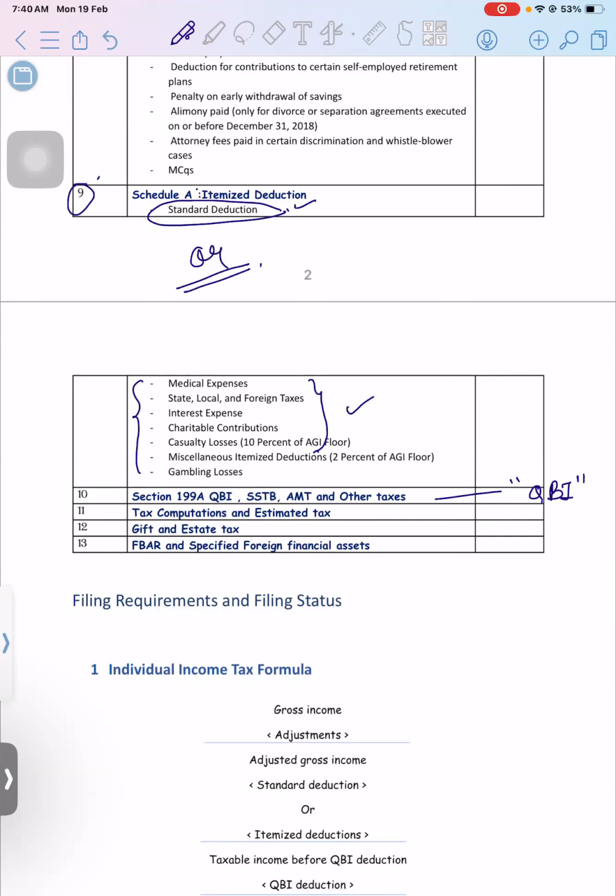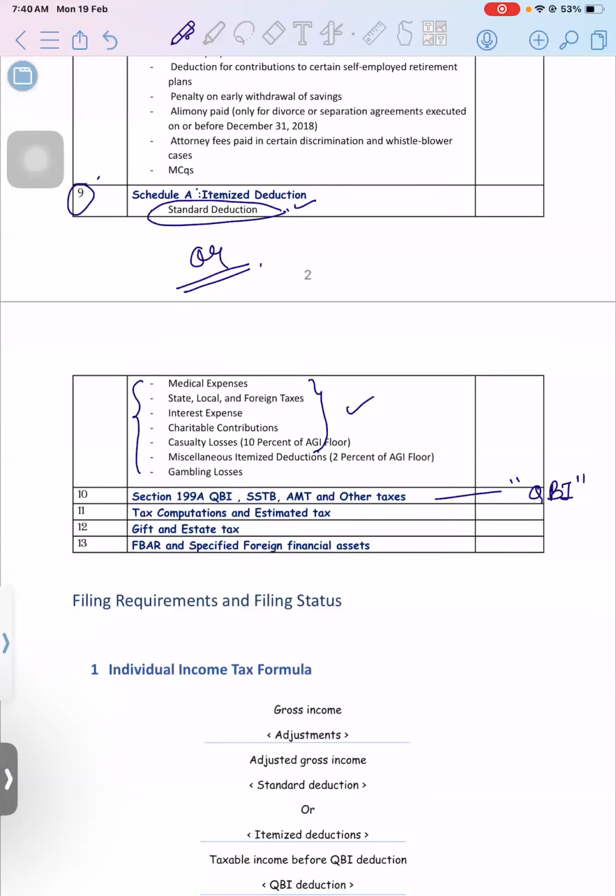Like, this income we are going to first analyze whether it falls into the category of the list of criteria given by the IRS or not. Okay, whole part 1 is about remembering the criteria. If you fulfill the criteria, you get the deduction. If you fulfill the criteria, you get the credits.